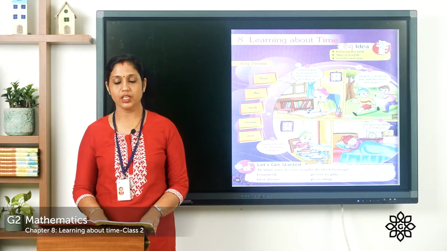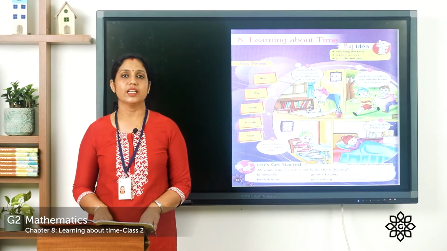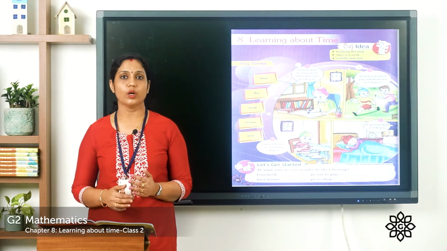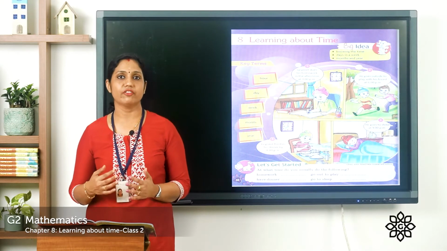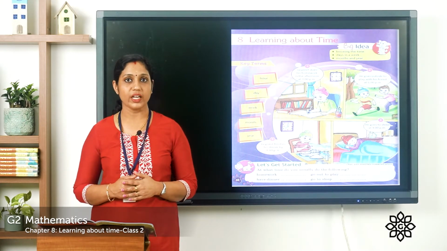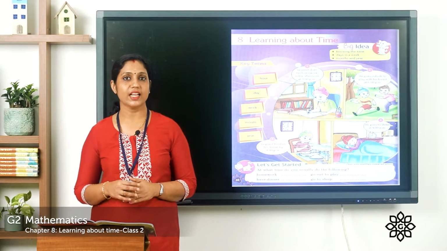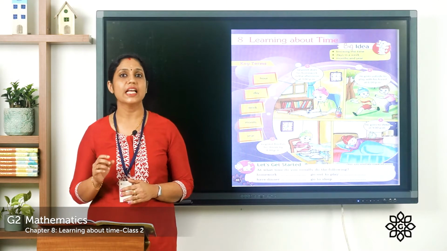And the last picture, he goes to sleep at 9 p.m. So here it is describing about time, what all things Jaspreet does at different times. So first, what is he doing? He is doing his homework, and at what time is he doing it? It is 3 p.m. So we should understand that it is afternoon because it is 3 p.m.